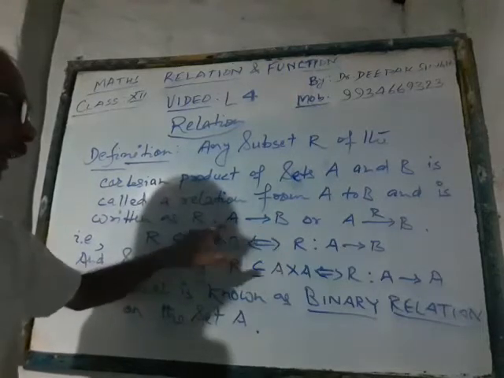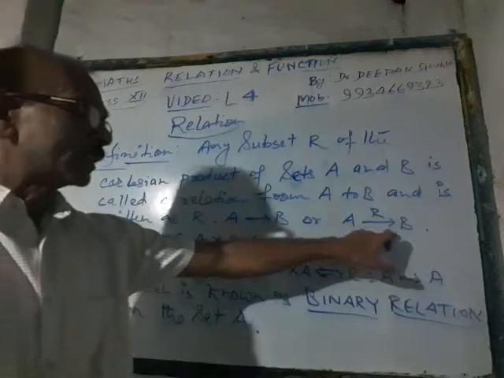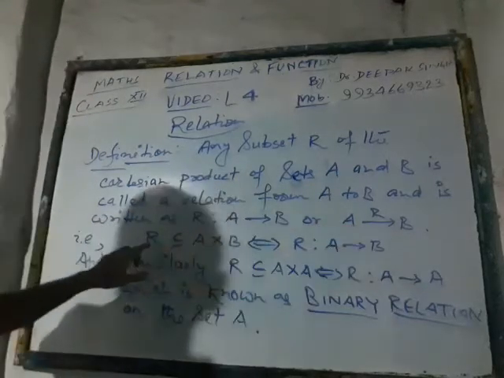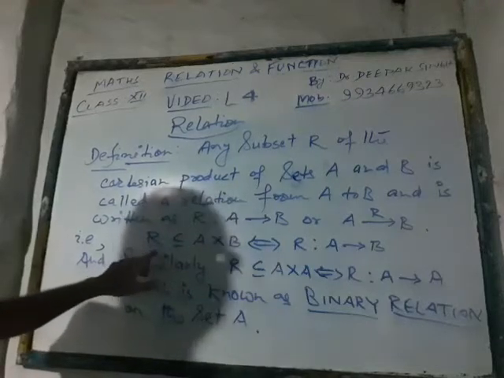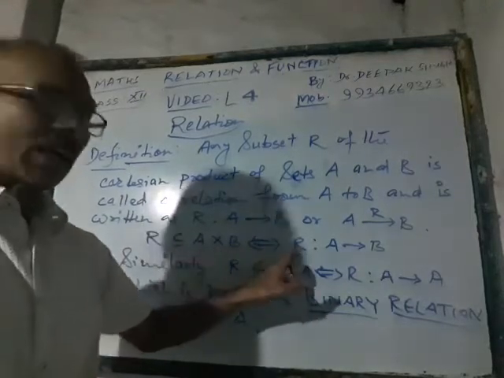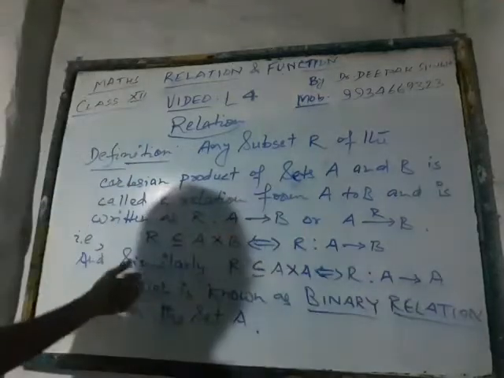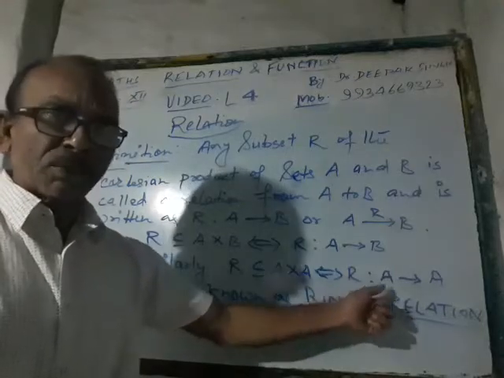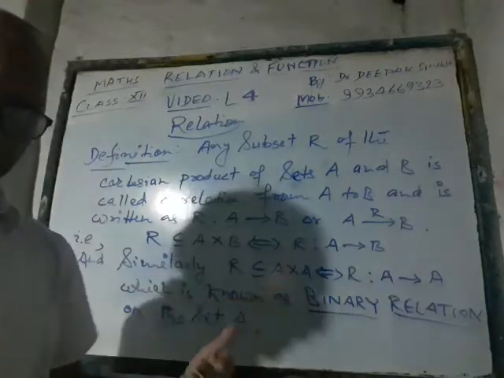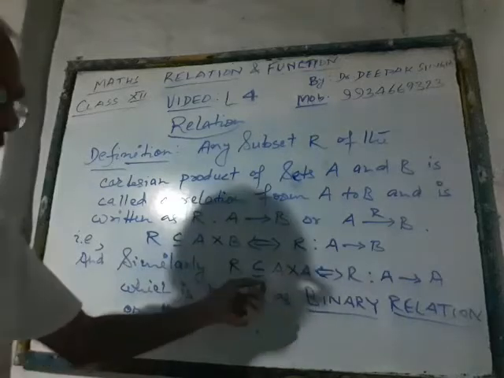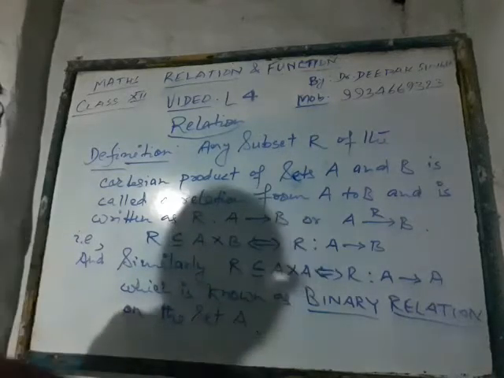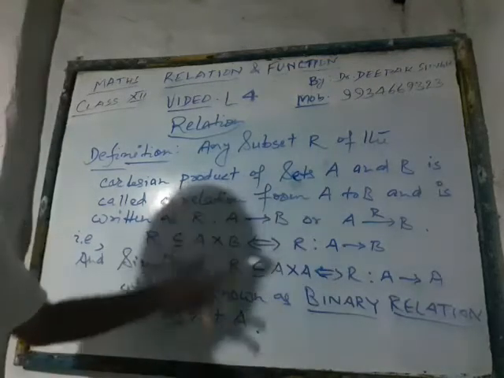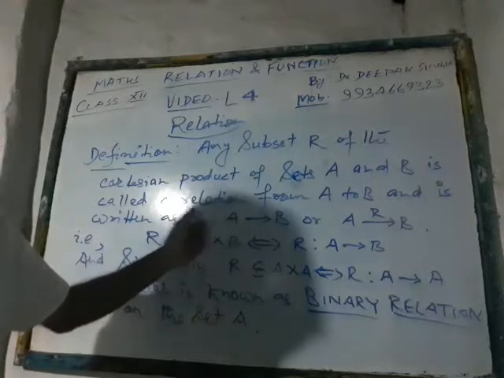This can be read as R is a relation from A to B. This can also be used to represent a relation from A to B. That is, the main thing is that if R is a subset of A cross B, then R is a relation from A to B. Similarly, if R is a subset of A cross A, then R would be a relation from A to A. That means R is a relation on A. And this particular relation, a specific relation, is known as binary relation over the set A. So this is the definition of relation.